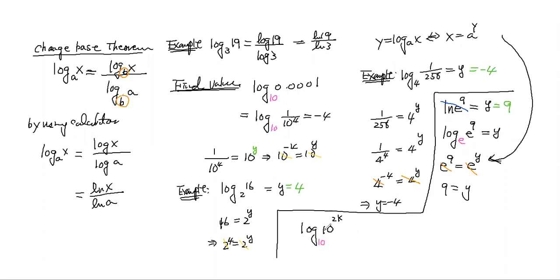Remember we said if they match the base, you can cancel that out. So the answer here will be 2k. That's about how to change the log and the exponential back and forth.